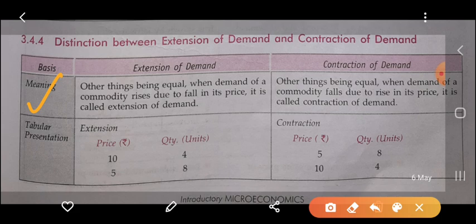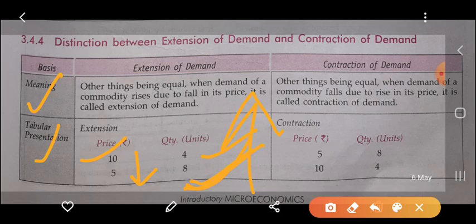But in the case of contraction of demand, other things being equal, when the demand for a commodity falls due to a rise in price, when the price of the commodity rises, the consumer demands less of the commodity, so it is called the contraction of demand. Now the tabular presentation: when the price is 10, the consumer is consuming 4 units. When the price falls from 10 to 5, the consumer is consuming more of the commodity. Okay, when the price falls, the consumer consumes more.